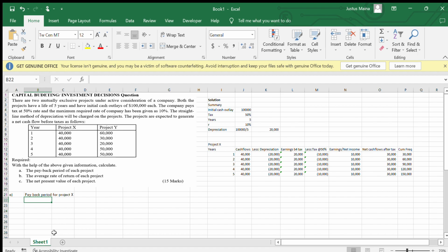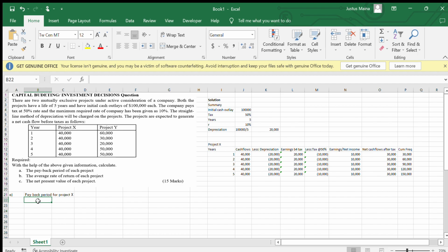So in simple terms, we are saying that it will take us 3 years to get to 90,000, but we want 100,000. So there's a balance of 10,000. So we look into year 4, the next year, and the amount that will be realized here is 30,000. So how do we compute that?